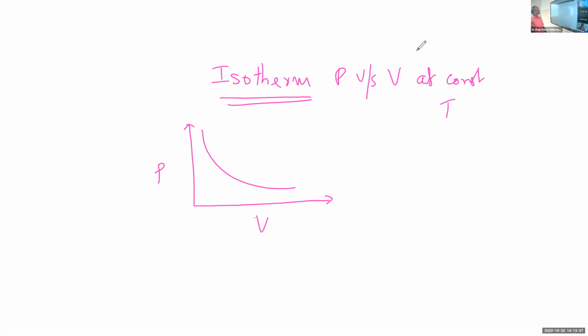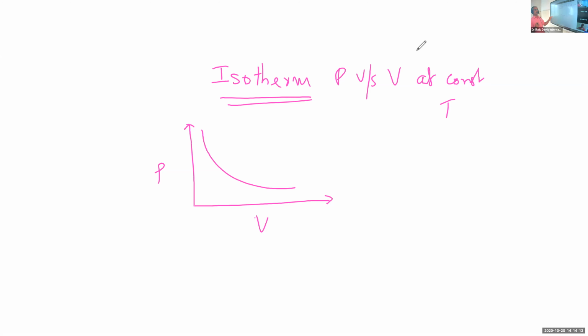This graph is called the isotherm, the isotherm of the gas. And this is the graphical representation. When pressure increases, volume decreases.